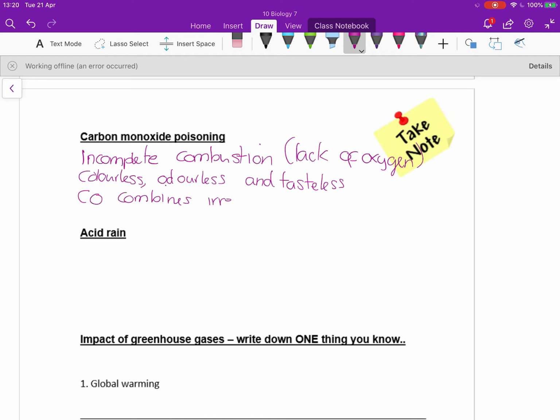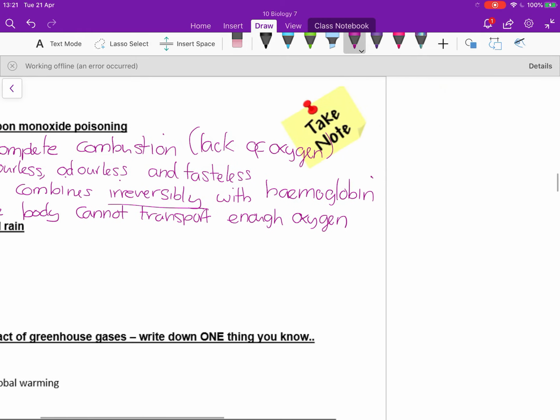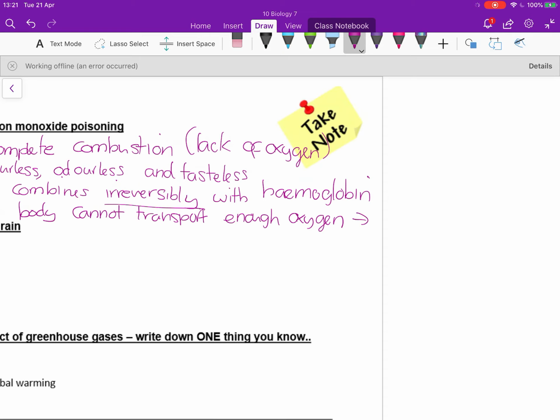Carbon monoxide is dangerous because it combines irreversibly with hemoglobin in your red blood cells, which means that the transport of oxygen by your red blood cells is reduced by carbon monoxide. And this can have an effect even at extremely low levels of carbon monoxide, because hemoglobin will bind to carbon monoxide far, far easier than it will to oxygen. The end result being then that your body can't transport enough oxygen, which can cause you to fall unconscious, or in extreme cases it can cause death.